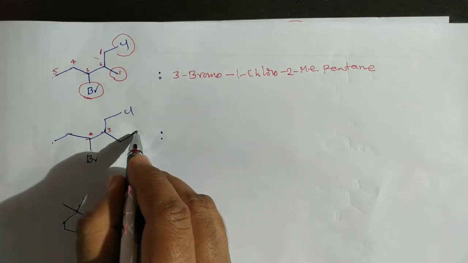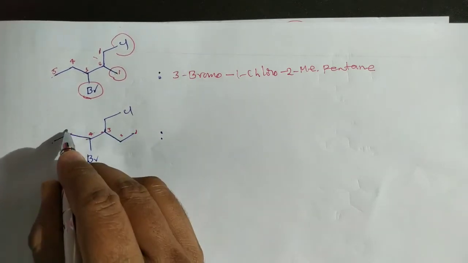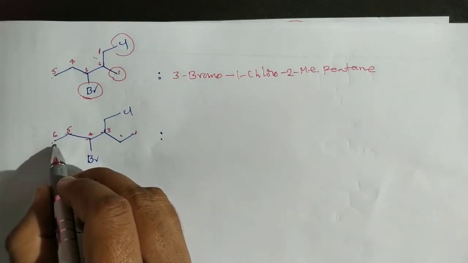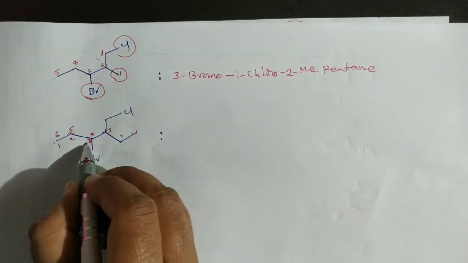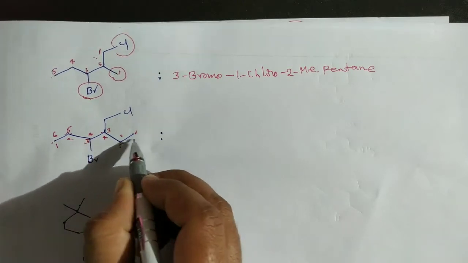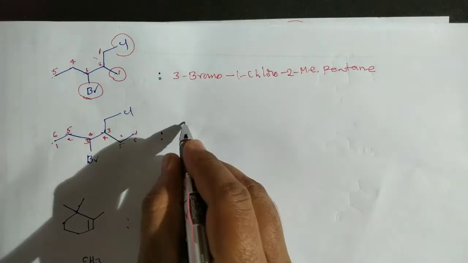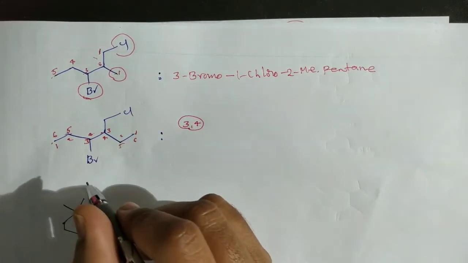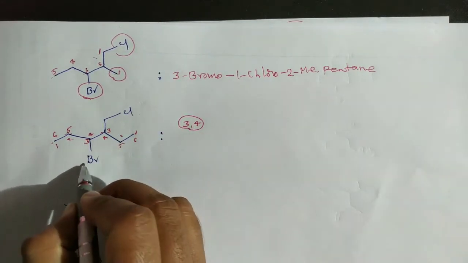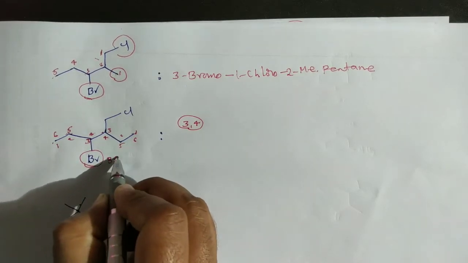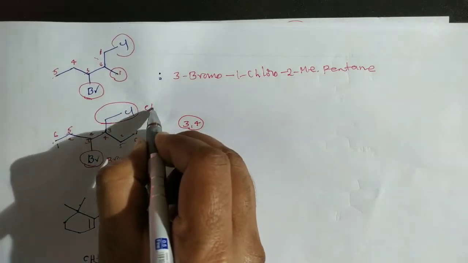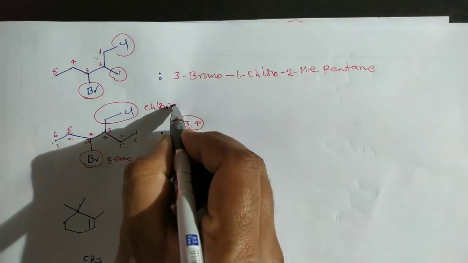If you start from this side 1 2 3 4 5 6, or from the other side, the substituents are at positions 3 and 4 from either side, but their names are bromo and chloromethyl. This is chloromethyl.